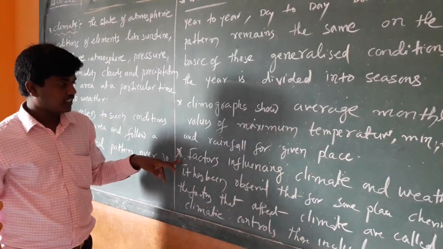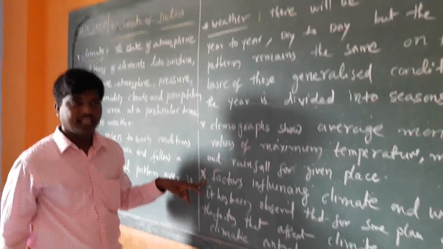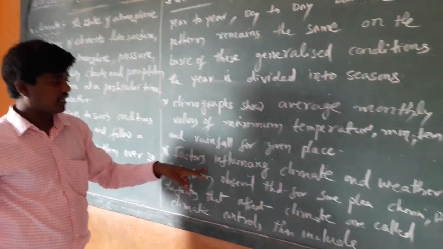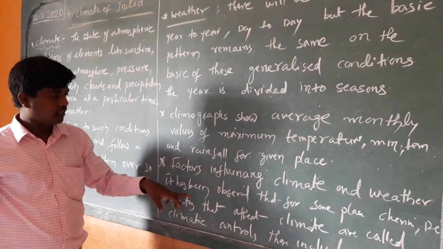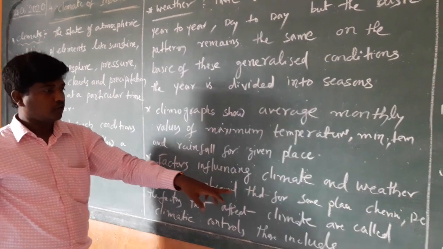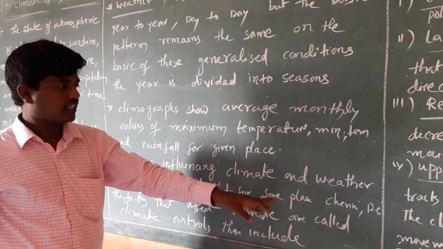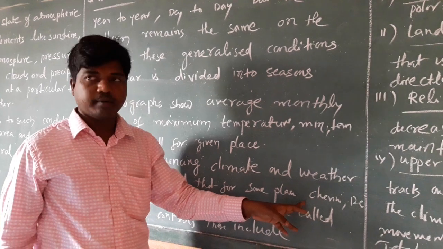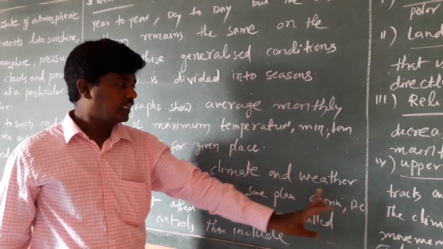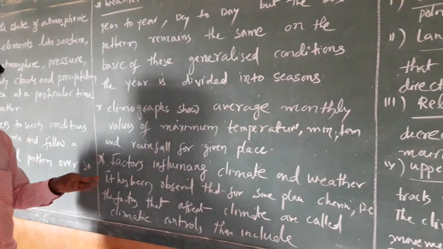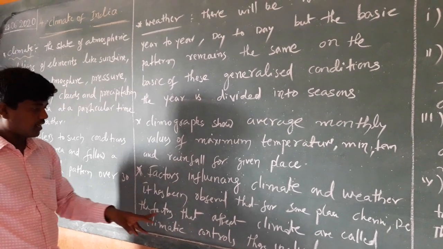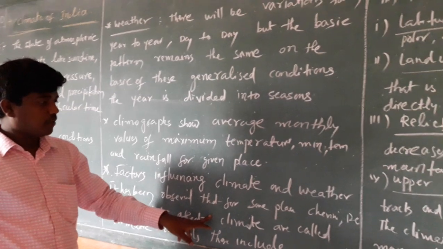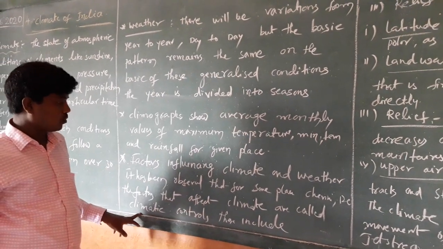Now factors. Climate and weather depend on the factors influencing them. It has been observed that the same country, for example Chennai, has a different temperature, and Delhi in North India also has a different temperature. But the factors are different. The factors that affect climate are called climatic controls.